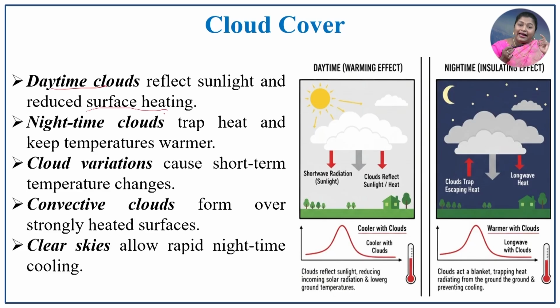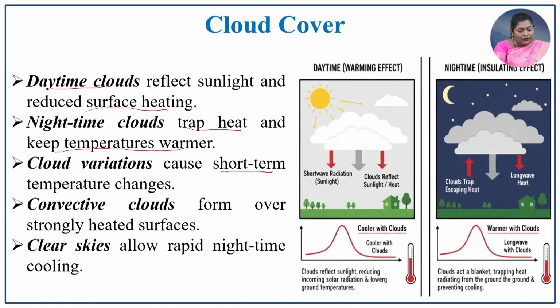Nighttime cloud traps the heat and keeps the temperature warmer. The cloud variations, that is the thickness and types of clouds, cause short-term temperature changes. Dense clouds restrict the solar radiation. Thin clouds comparatively allow the solar radiation. In contrast, the local temperature also varies.